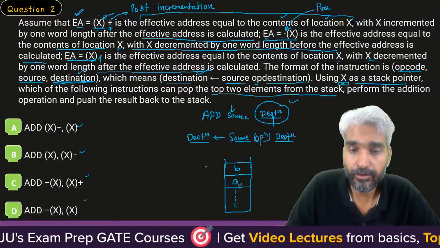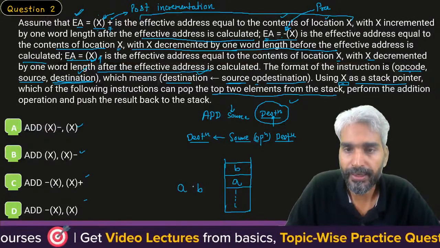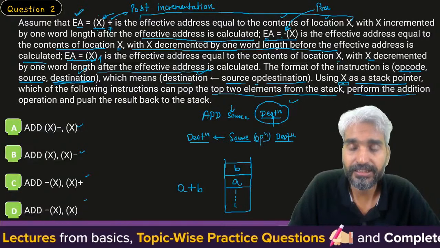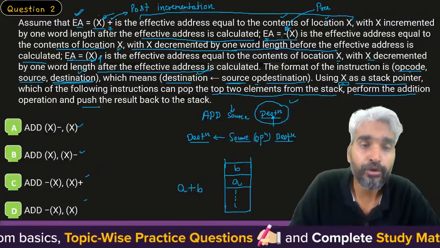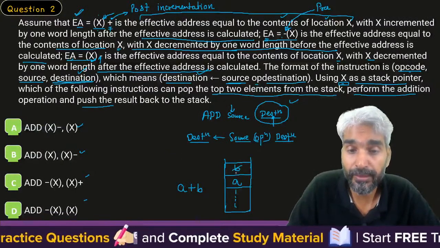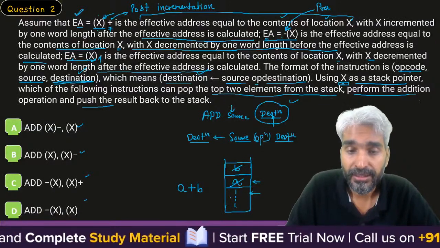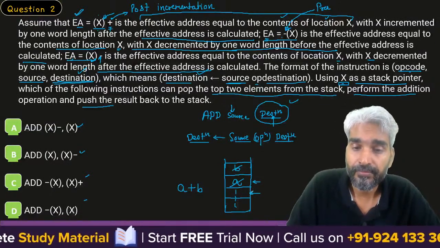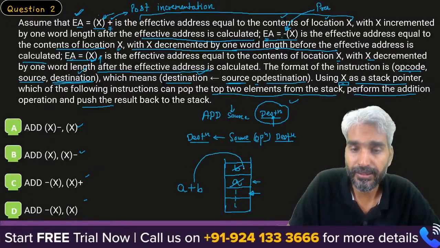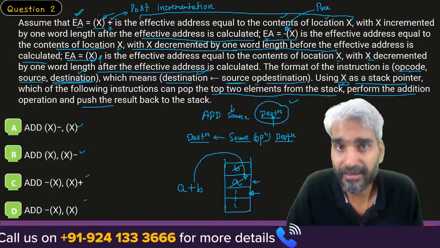So first you need to pop these two elements, that is you need to pop B, you need to pop A. Then perform the addition operation, and push the result back to the stack. So what's the idea? When you pop two elements, first B will be popped, and top will start pointing to this. Then you pop A, and top will start pointing to this. Now when top is at this particular location, you need to push the result, that is, first you increment the top and then push the result into the stack. Clear? So that's the idea.